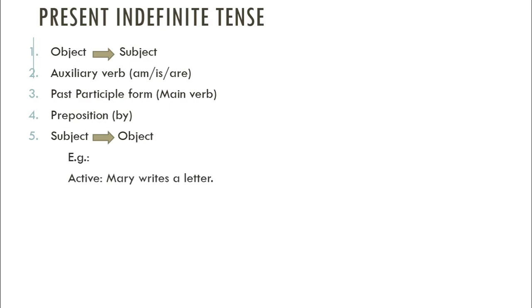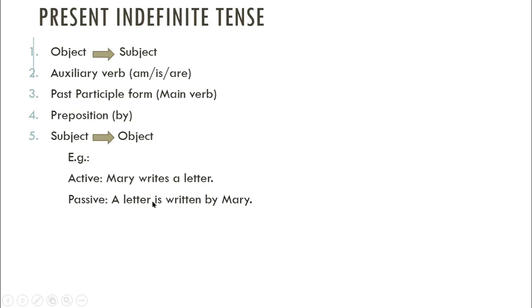For example, Mary writes a letter. Passive form, a letter is written by Mary. So you see, Mary writes a letter. Mary is subject, writes verb, a letter object. So this object, a letter, will be the subject in passive form. So now this is our subject, and then write down the auxiliary.